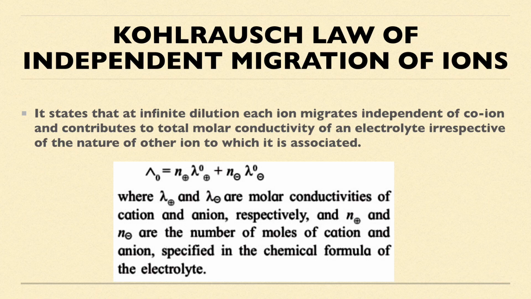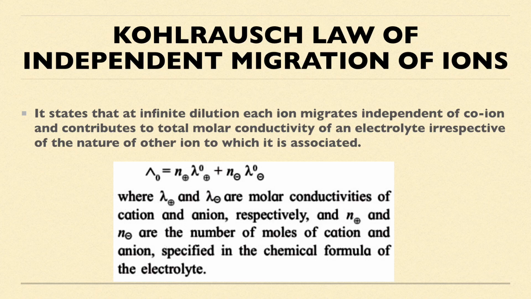Now therefore we can give this equation that lambda naught is equal to n plus lambda naught plus, plus n minus lambda naught minus. Where lambda naught minus and lambda naught plus are molar conductivities of cation and anion, and n plus and n minus are the number of moles of cation and anion specified in the chemical formula of the electrolyte.